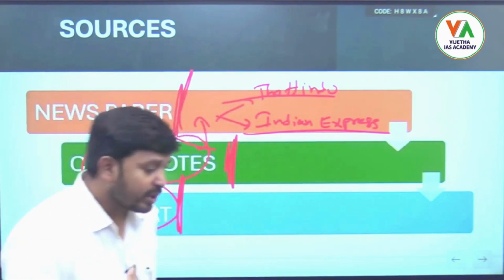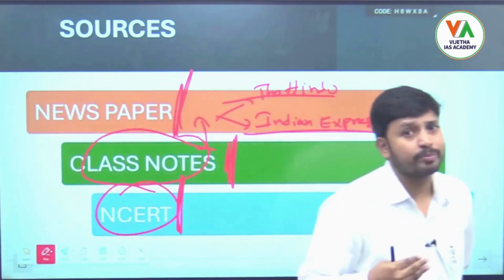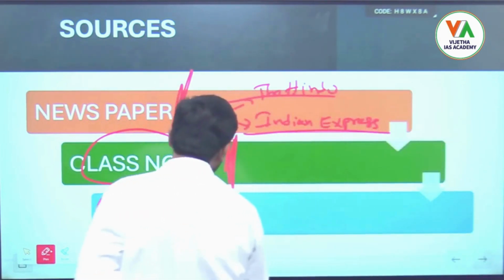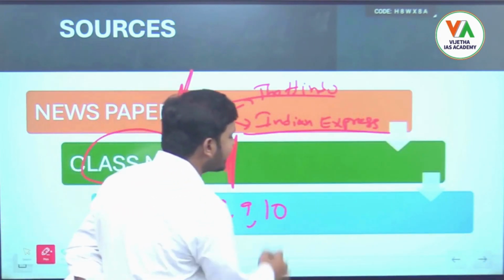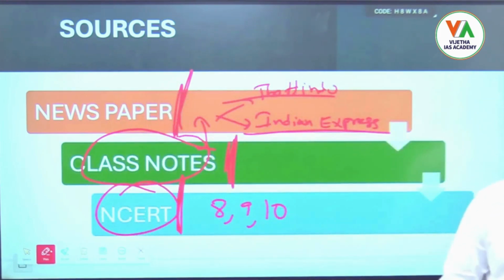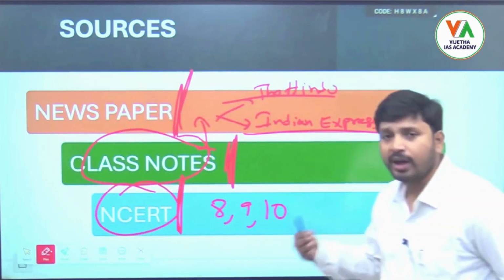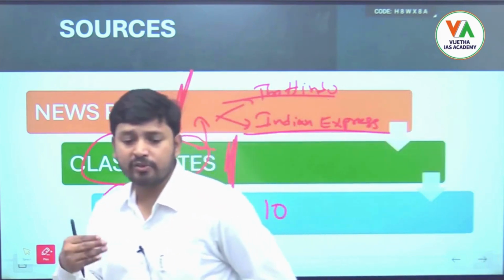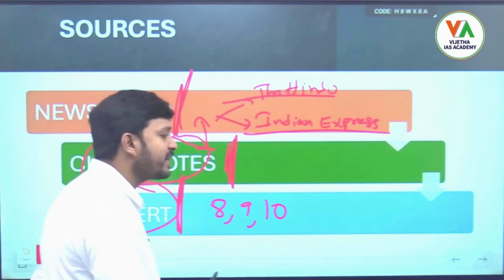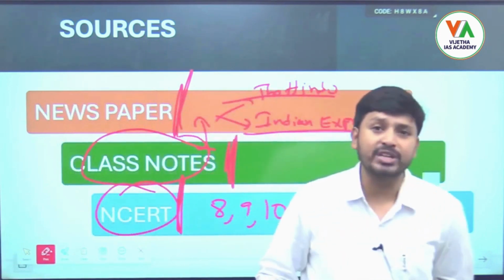It depends upon the student's background. If you read all three NCERTs, that is very good, but if your background in physics or chemistry is very strong, you can skip those topics and read the other chapters.